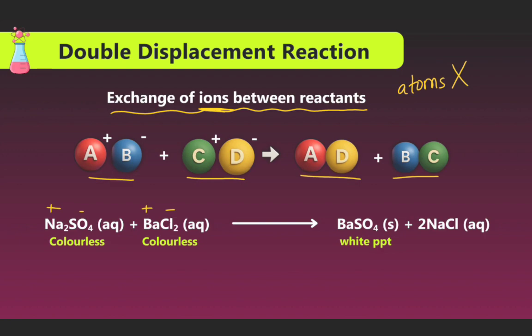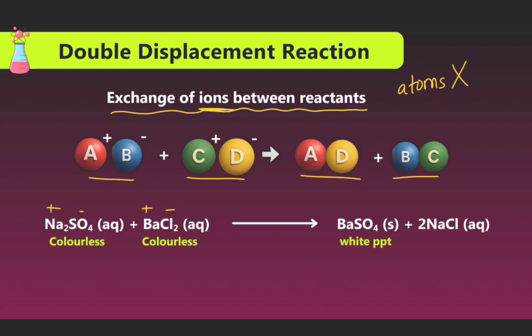Now we are discussing the double displacement reaction, the exchange of ions between the reactants. A plus B minus reacts with C plus D minus; A reacts with D to form AD, and B reacts with C to form BC. Na2SO4 aqueous reacts with barium chloride aqueous.